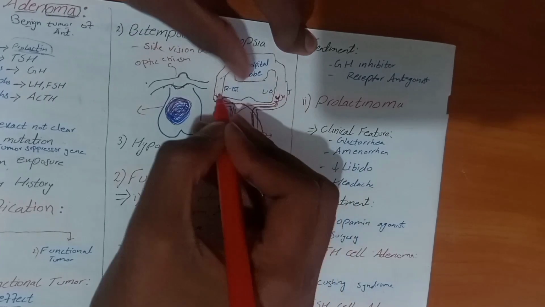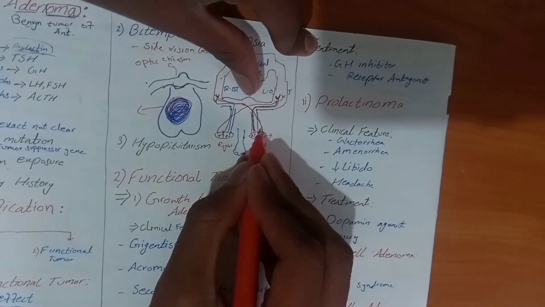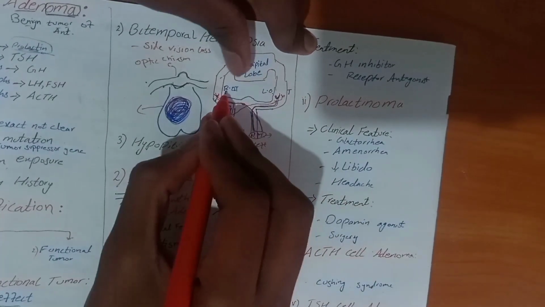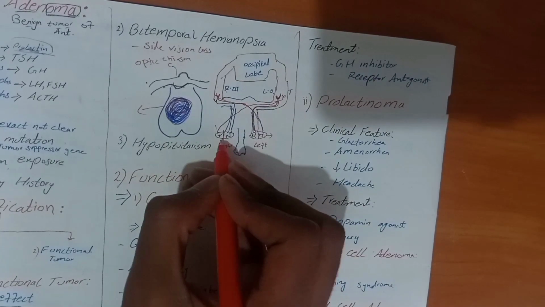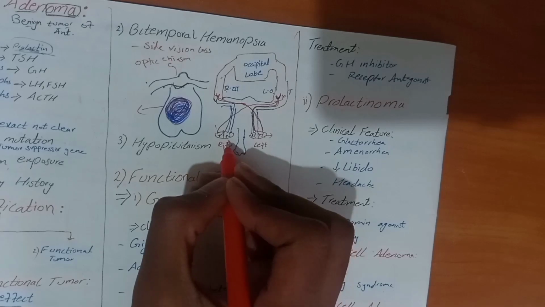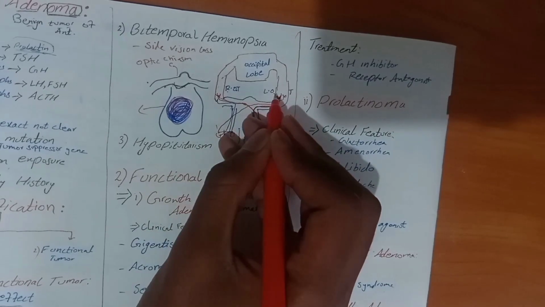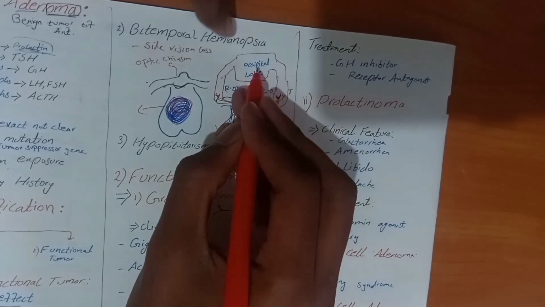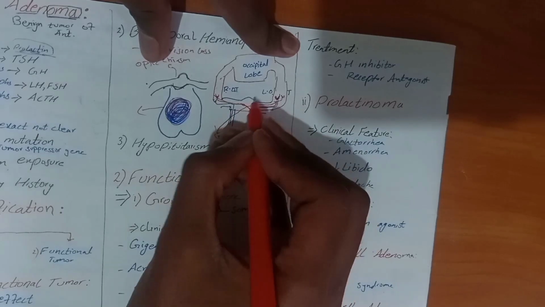For example, if the optic nerve comes from the left temporal field, this will go into the right optic tract. If the optic nerve arises from the right temporal field, this will go into the left optic tract and go into the occipital lobe. And this crossing occurs at a specific point which we call the optic chiasm.